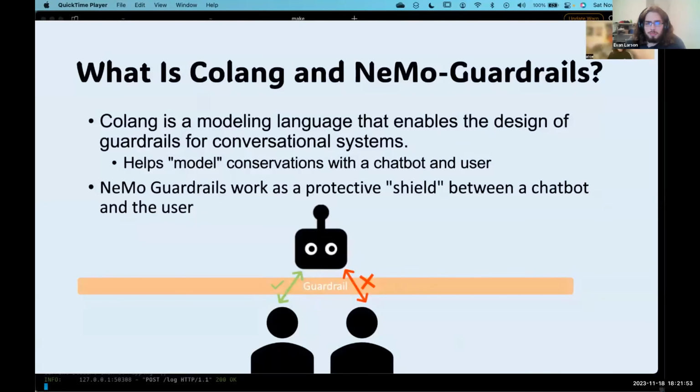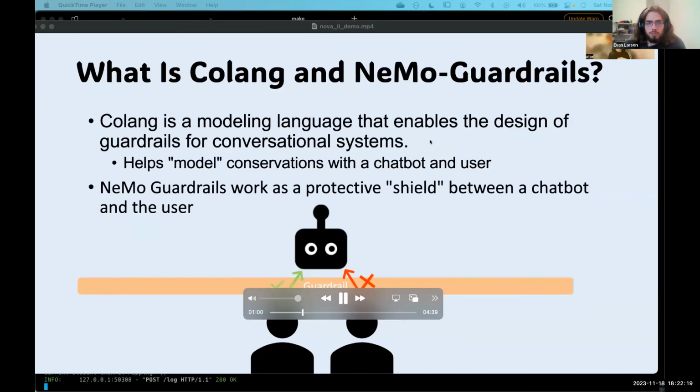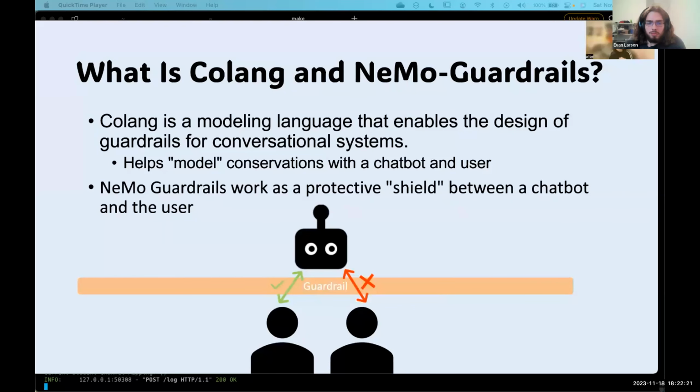And then Nemo Guardrails works as a protective shield between the chatbot and the user. For example, if the user asks about something political or says something disrespectful, the guardrail will be able to detect that, tell the bot how to respond based on that, and ultimately shield out the negative language.